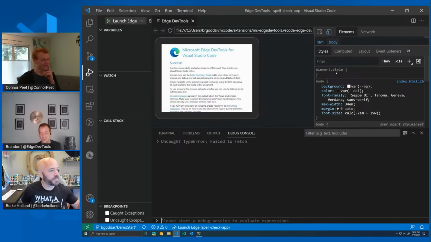Linux, Brandon? Yes, I believe we have support for Linux. I think the latest version of Edge, I could be wrong on this one, I think we are currently still in beta for Edge on Linux. If that is not correct, somebody can correct me if I'm wrong. But we should have support for targeting that. If there are some issues on Linux, please let us know. But yes, we want to be able to support using Linux and targeting Edge and with your DevTools on Linux.